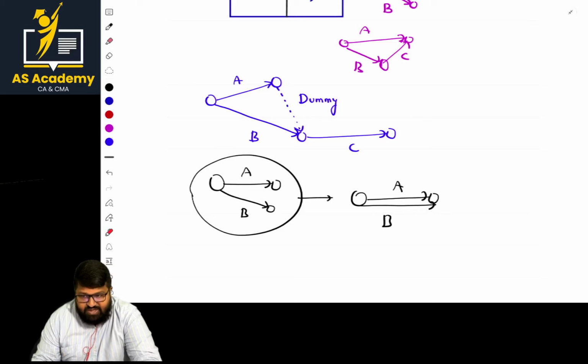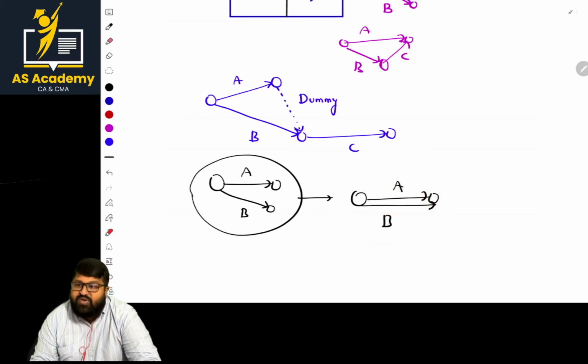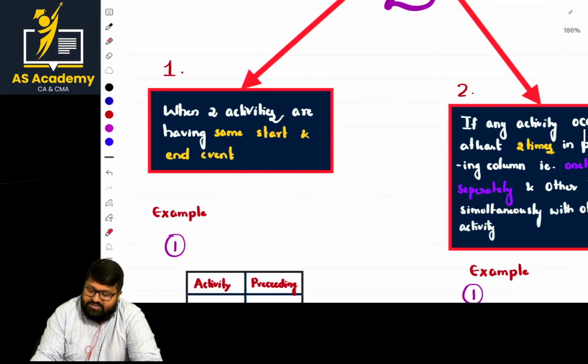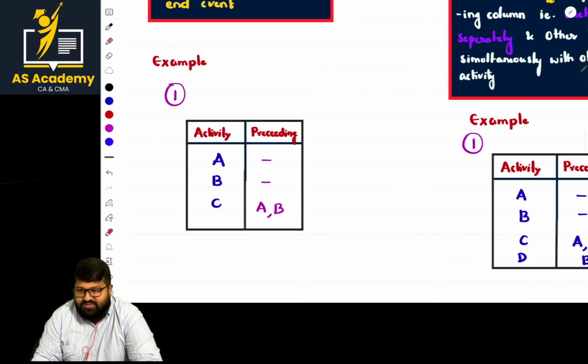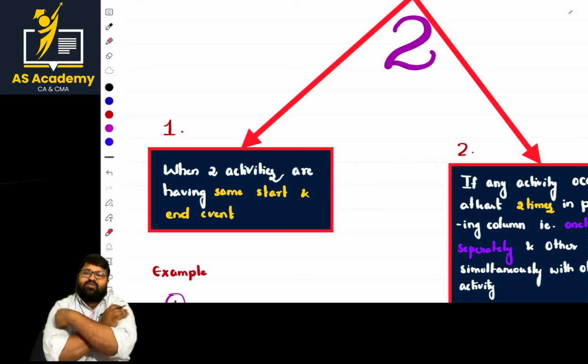So this is the first case where we can use a dummy. If two activities have the same starting and same ending event, then automatically we use a dummy. Is it clear? This is the first scenario where we use a dummy. If it is fine, shall we go with the other part? Let us go with the first part basically, whatever theory is mentioned: when two activities have the same start event and end event. So this case is clear now. This is the first case where we are using dummies. For dummies also there are rules, and we should not violate those rules. If it is fine, what is the next scenario?